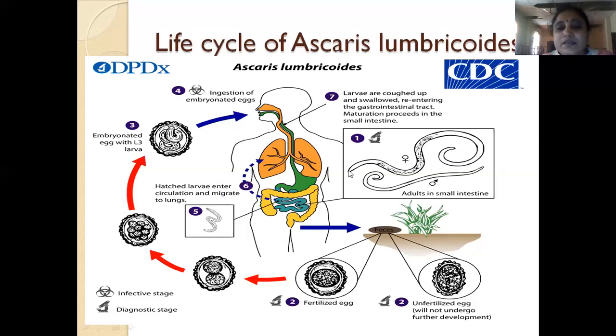These adults are very fecund; each female adult Ascaris worm can give rise to approximately 2.4 lakh, that is 2,40,000, eggs per day. So they are extremely fecund. These eggs will be passed into the stools and again become infective. So this is how the cycle goes on.